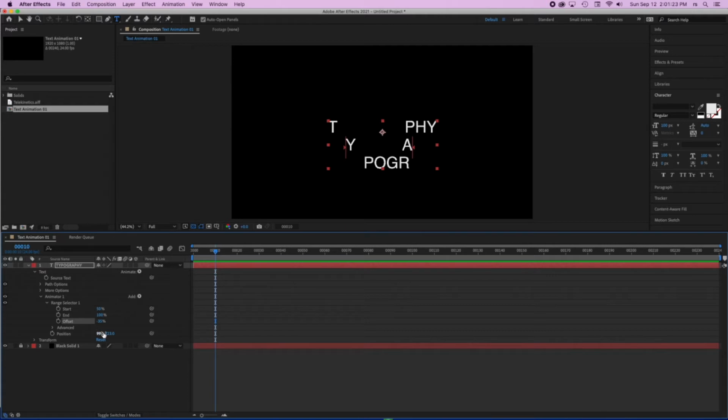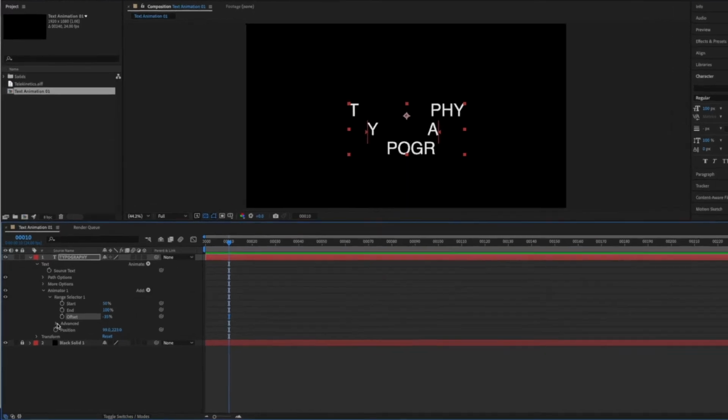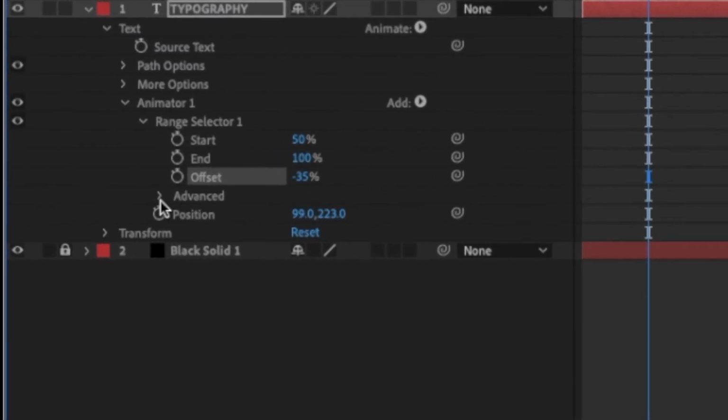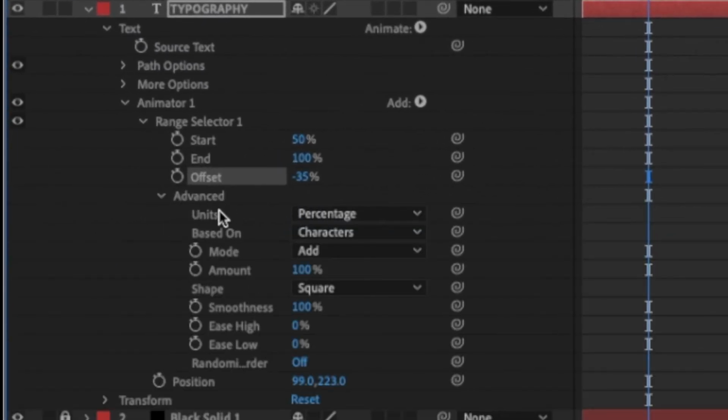Now that is a very interesting part of this animator, but I'm going to go inside the advanced parameter grouping here. And this is a little more complicated, as you can see here. So don't get overwhelmed, don't get scared of seeing so many little elements in there and parameters and drop-down menus and all that stuff. That's not a problem, because I'm going to make sure that you understand at least most of them. The units, as you can see here, is talking about percentage.